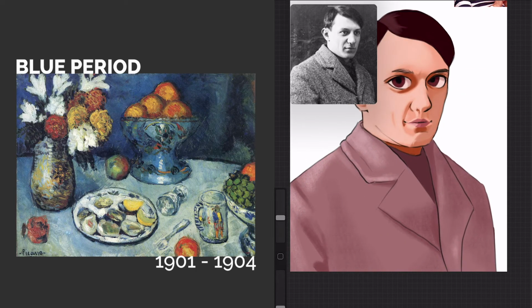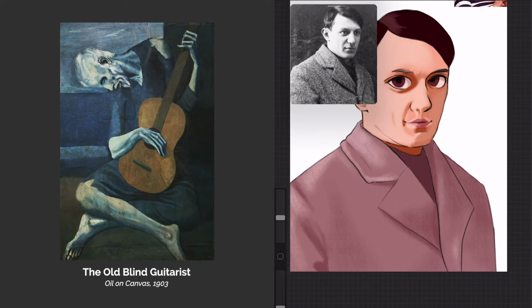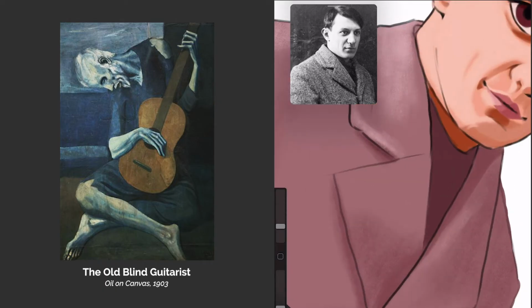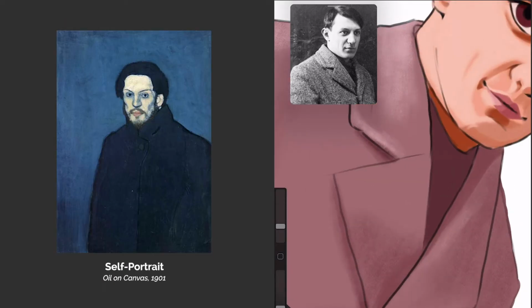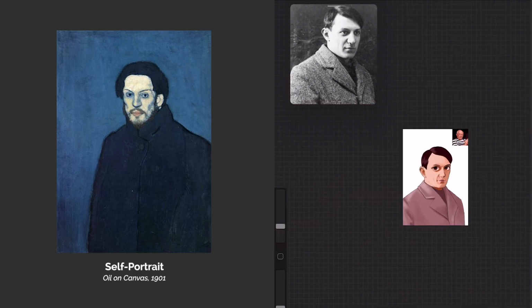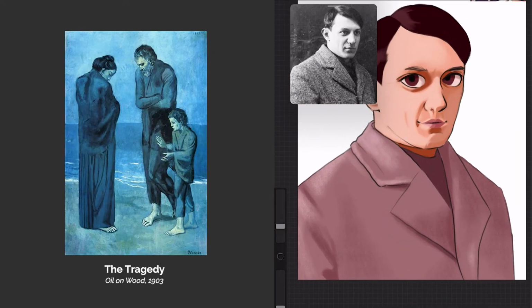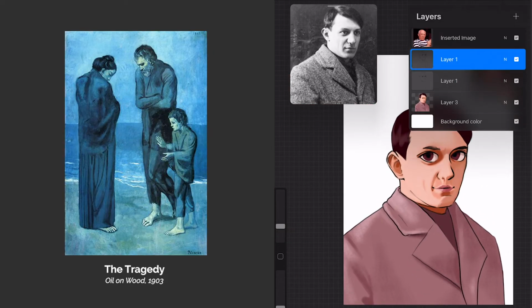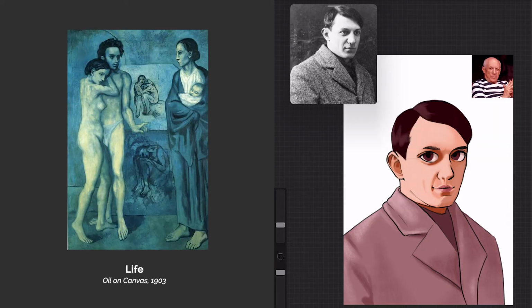From 1901 to 1904 was Picasso's Blue Period, where he would be affected by poverty and its influence on the society around him. All his works during this period were in monochromatic blues and blue-greens, one of his most popular pieces being La Vie, which depicted the inner torment of one of his late friends.